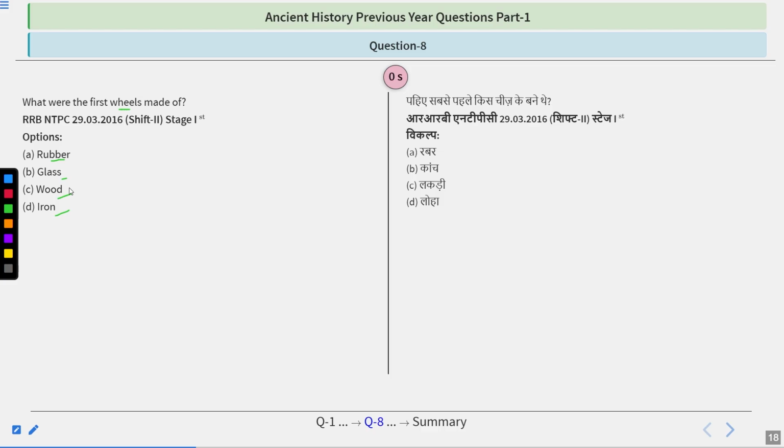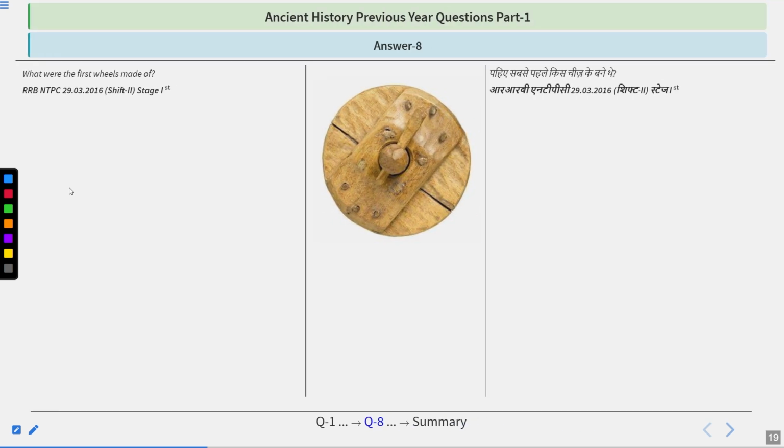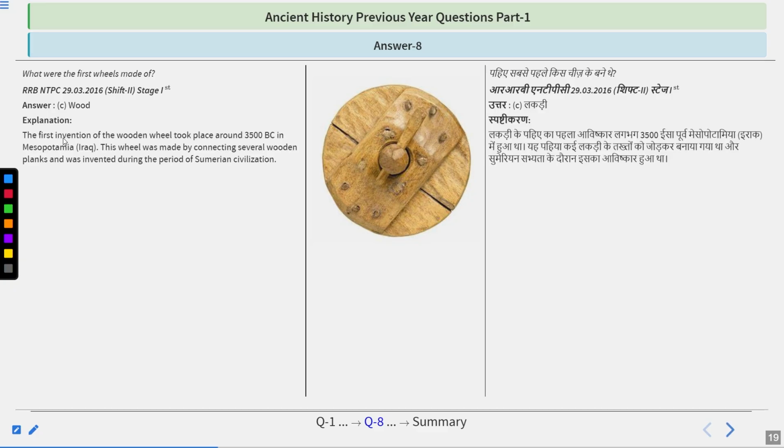Okay, I hope you got the answer right. The answer of this question, what were the first wheels made of, is wood. And if we talk about the explanation, the first invention of the wooden wheel took place around 3500 BC in Mesopotamia. This wheel was made by connecting several wooden planks and was invented during the period of Sumerian civilization. So remember, this was done in Iran and it was done by Sumerian civilization, and later on this was found to be the most important invention done by humans on this earth.